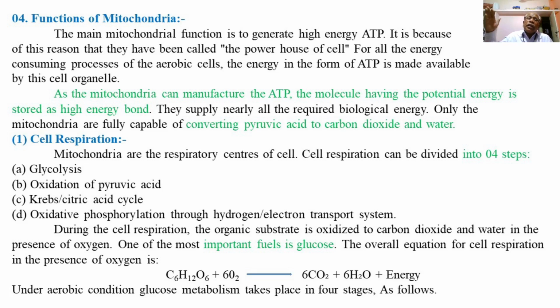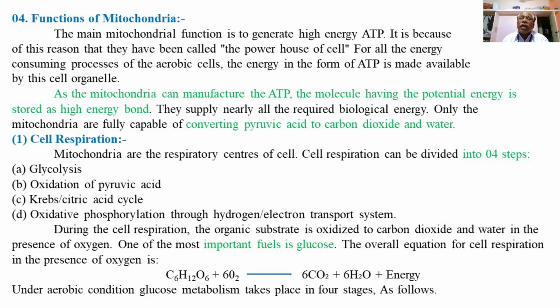While breathing, O2 is taken into the body of animals and CO2 is eliminated via the respiratory system. That is just breathing. But the actual process of respiration takes place in the cell cytoplasm with the help of mitochondria. That is called cell respiration.